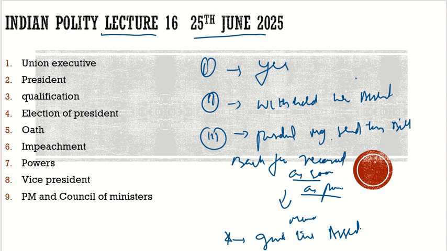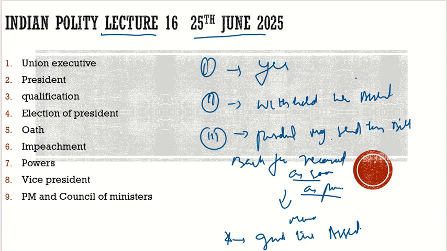Yes, he can say yes to the bill, very common. He can withhold his assent, and it has been done. He can send this bill back for reconsideration, and this has also been done with respect to various bills.